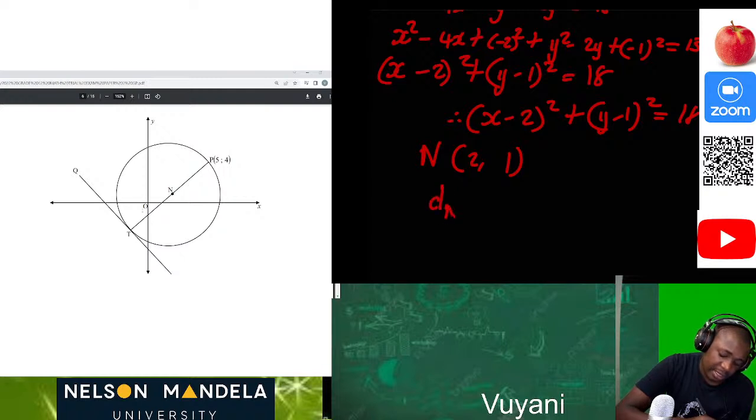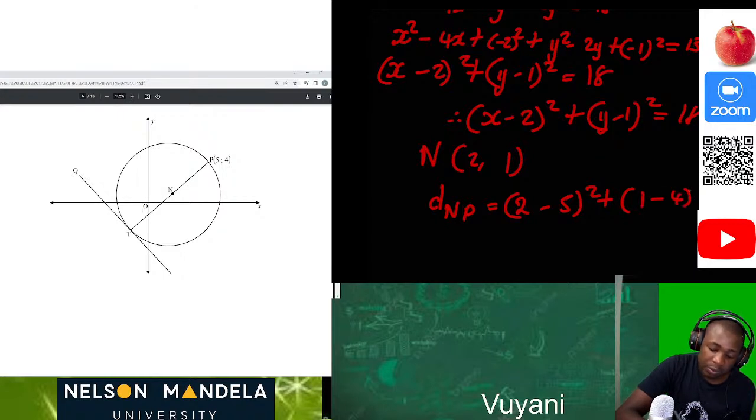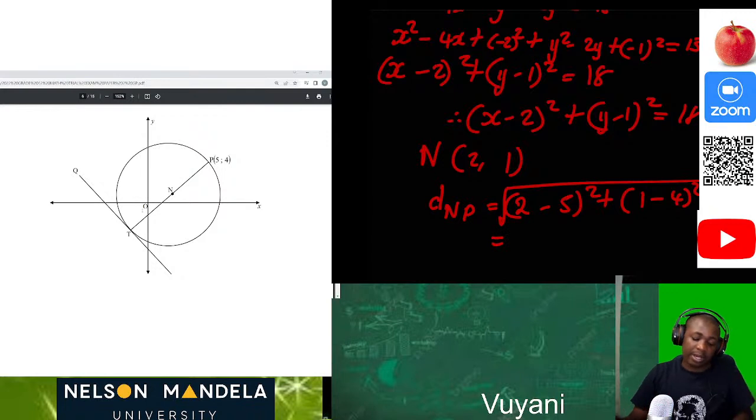So we can say the distance of NP is equal to the square root of (2 minus 5) squared plus (1 minus 4) squared. We use our Casio calculator again: square root of (2 minus 5) squared plus (1 minus 4) squared, and we get 3 root 2.